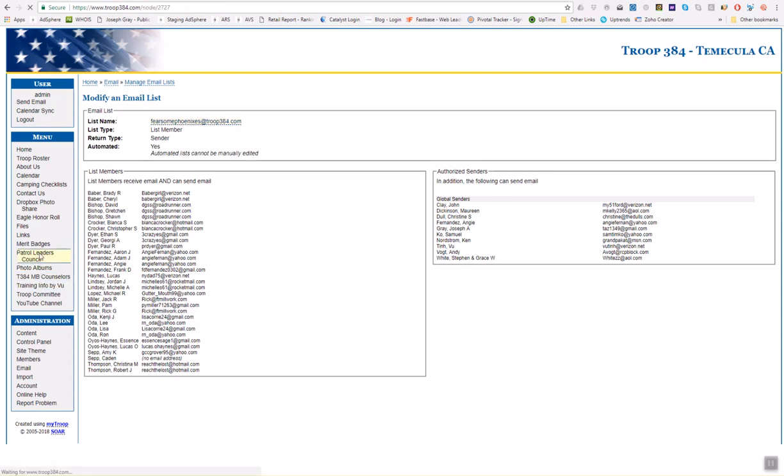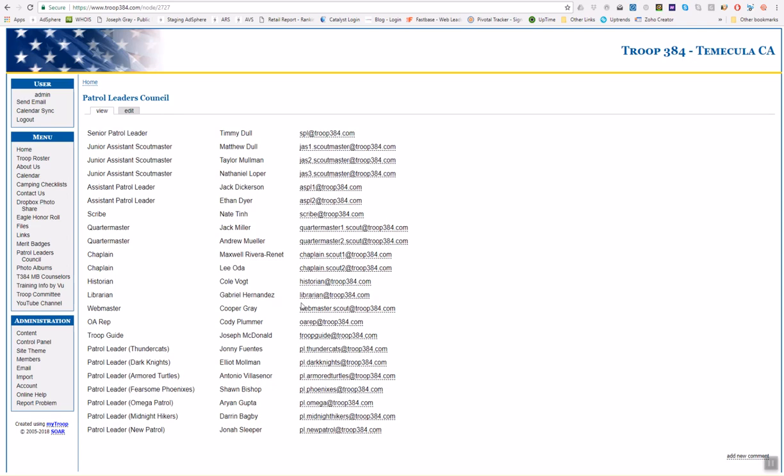Also, if you go to the Patrol Leaders Council, you'll see that as a patrol leader, you have an email alias. So you can instruct any member of your patrol to email you at this address. This way you don't have to give out your personal email address. Anyone that sends an email to your alias here, it'll be forwarded to your personal email address. So you're going to get everything the same way. It's just for privacy. Every member of the Patrol Leaders Council has their own email address. And again, we've made it so that it forwards the emails to their private email address.